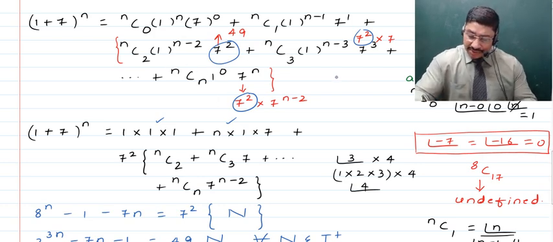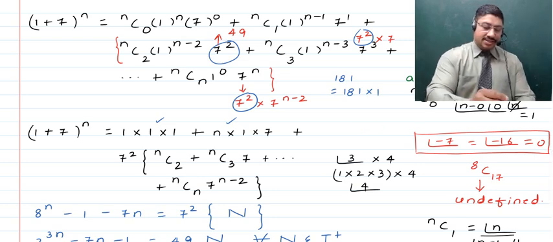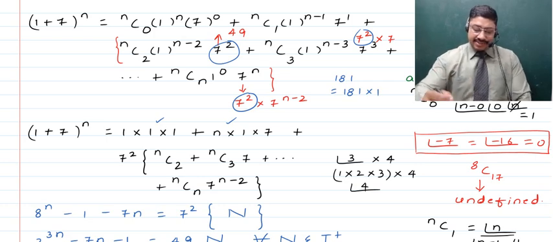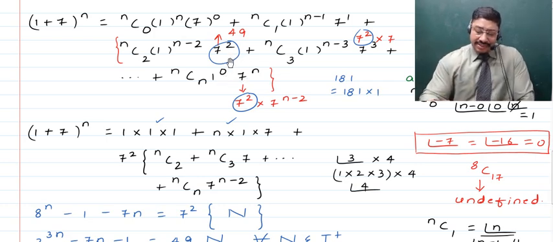For that matter, if you talk about, say, some 181, you know that it means that 181 is multiplied with 1, right? That is because 1 is the multiplicative identity, or in other words, in multiplication it is omnipresent. Now next, children, what you do is we further write the rest of the terms as they have to be. So here, as 7 square has been taken outside, nothing is left inside, that is just 1, plus we have nC3 times 1, which again vanishes, being the multiplicative identity, further to be multiplied with 7, as 2 powers of 7 have already gone outside, right?